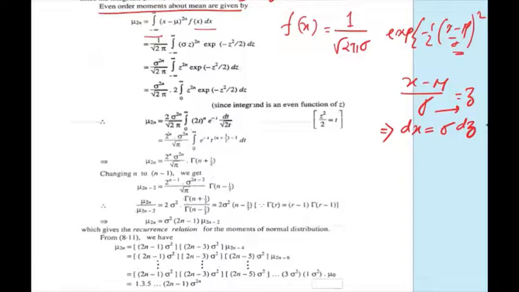The same substitution is used here, and I'll show you how it becomes 1 by root over twice pi. From x minus mu by sigma equal to z, you can write x minus mu equal to sigma into z.